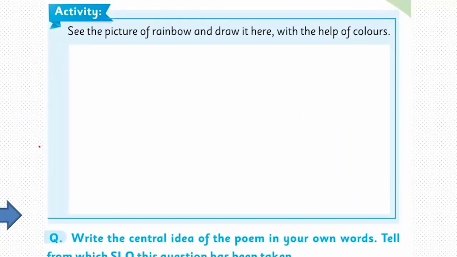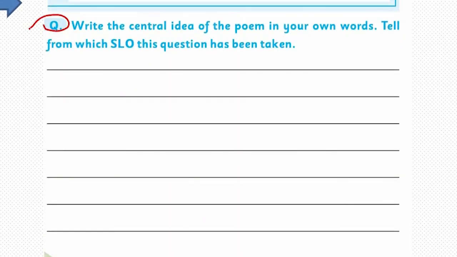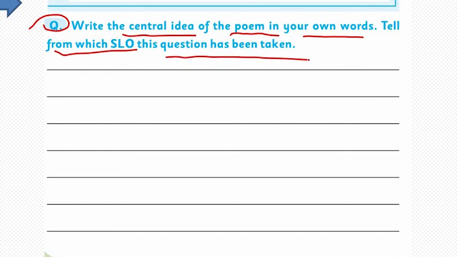We have an activity here. See the picture of the rainbow and write here with the help of colors. And this is the question: write the central line of the poem in your own words. Tell from which SLO this question has been taken.